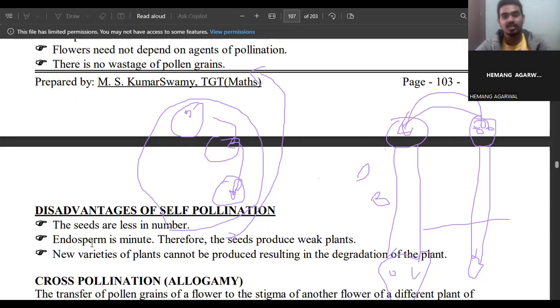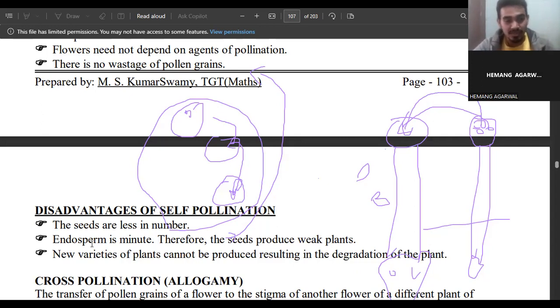Endosperm is the component in the seed from where it gets food. You have seen the coconut. In a coconut there is an endosperm, that white kernel part is called endosperm. If a coconut goes to the beaches or coastal regions, the endosperm gives food to the seed for its development into a new plant. The more endosperm it has, the more growth the seed will have.